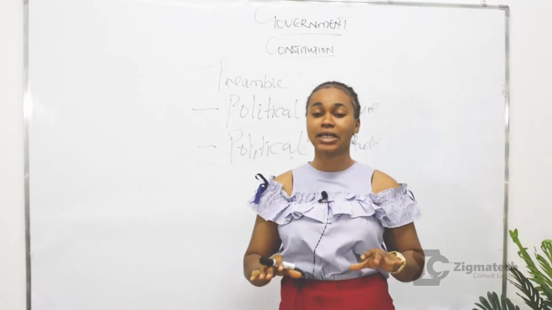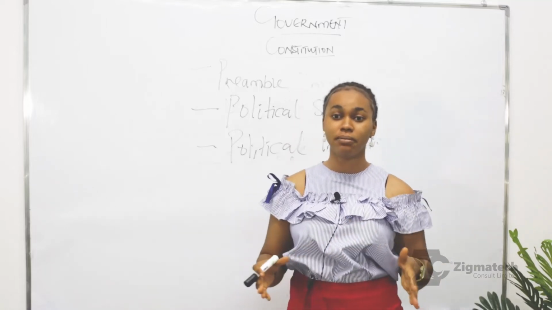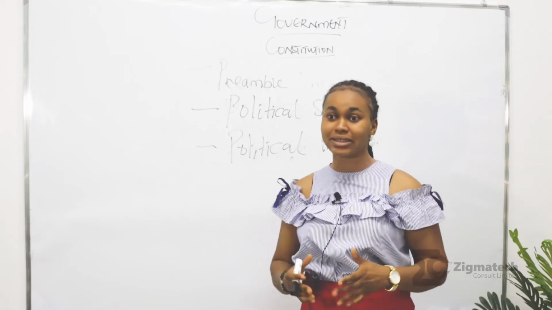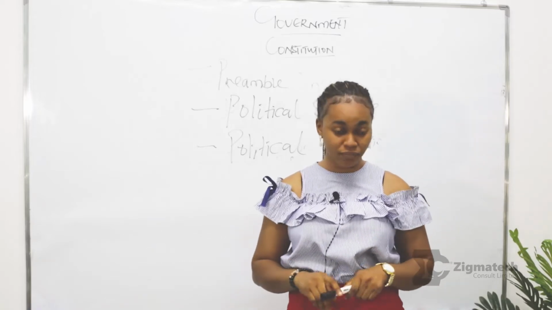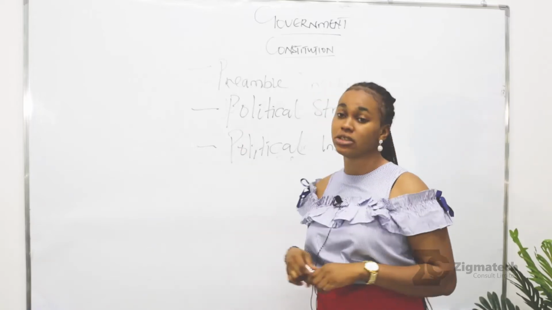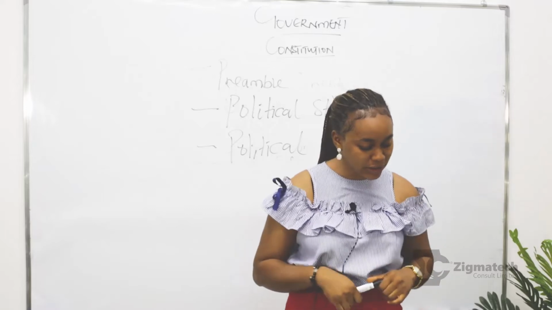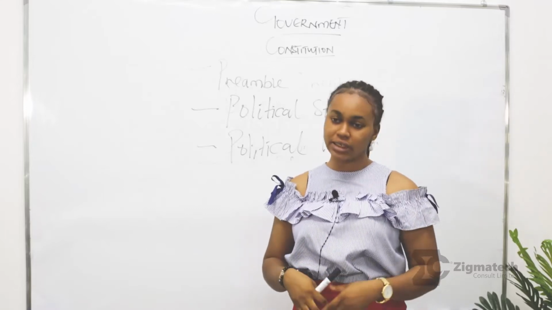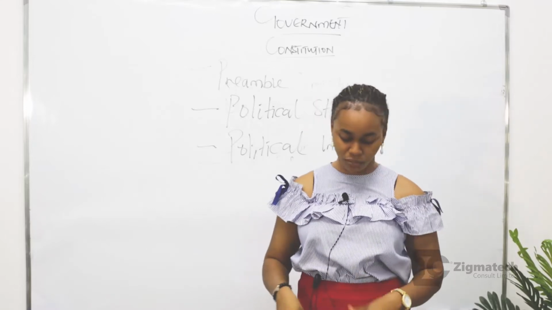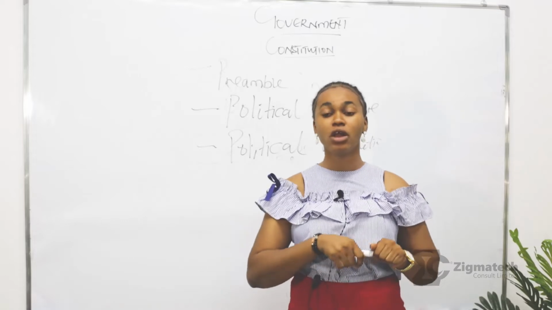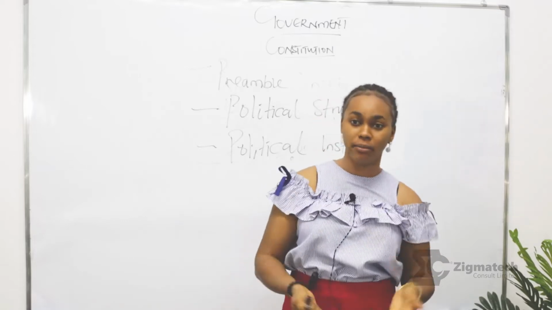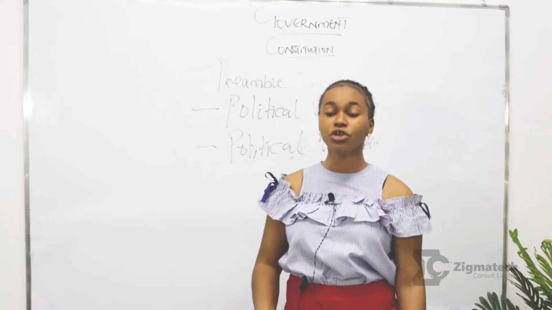Every constitution will state if they are practicing a one-party system, a two-party system, or a multi-party system. Every constitution must give you details of how its government operates. Another feature of a constitution is the type of administrative system. What are the administrative structures? Is it the presidential? Is it the parliamentary? Is it the unitary system?